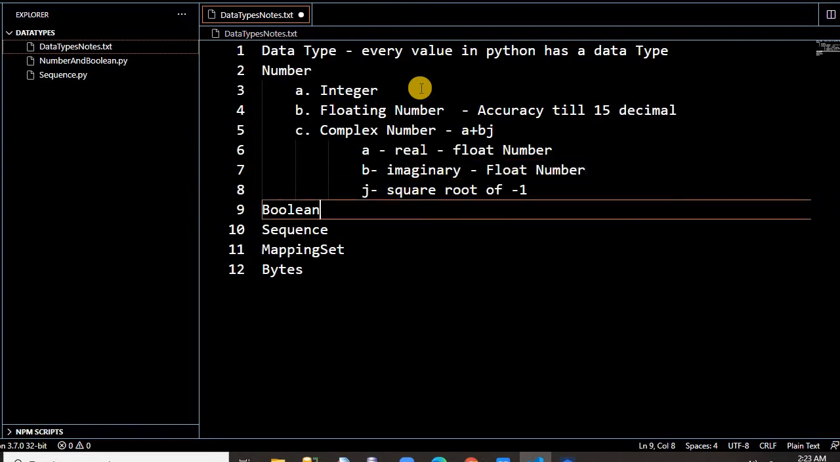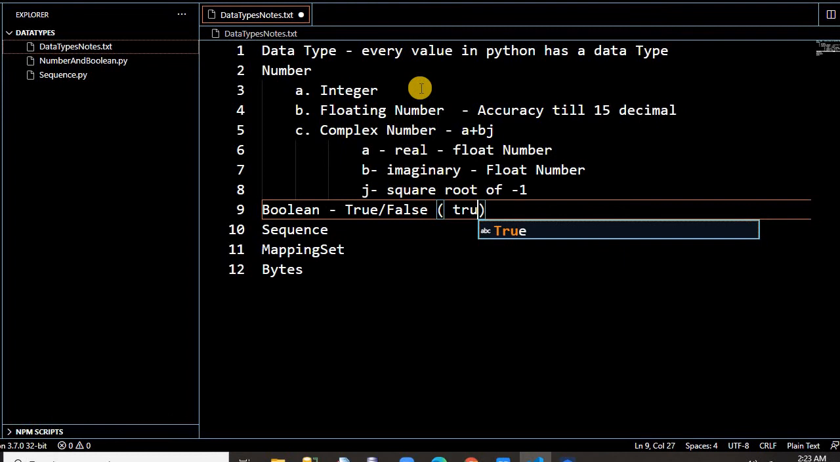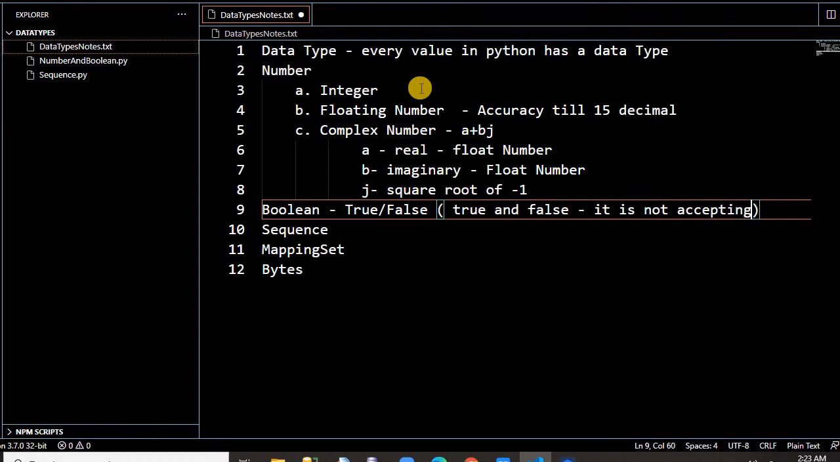Okay, let's consider Boolean. As you are all aware, it contains two values, True and False. But what we have to take care of in Python is that True and False, written exactly like this, are the only accepted values. If you write something like true or false in lowercase, it is not accepted. It will throw an error.